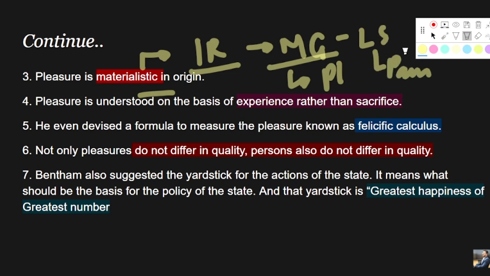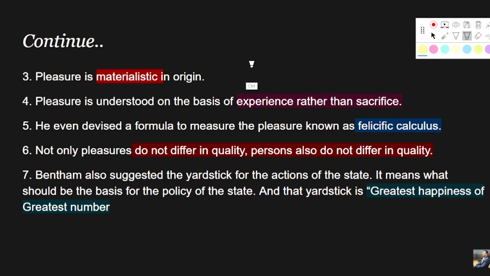So it was very much materialistic in origin. What does the term materialistic mean? Basically materialistic gains or profit maximization. So if something led to profit maximization or materialistic gain, it gave them pleasure. If that was not the case, then it gave them pain, right?